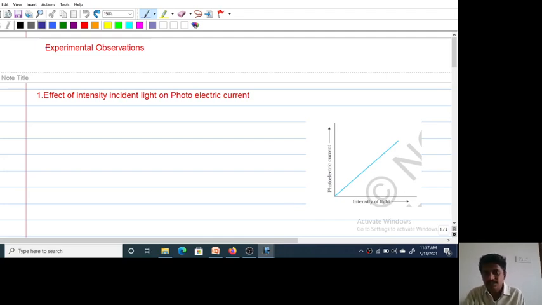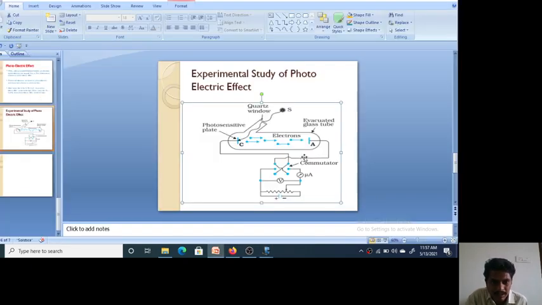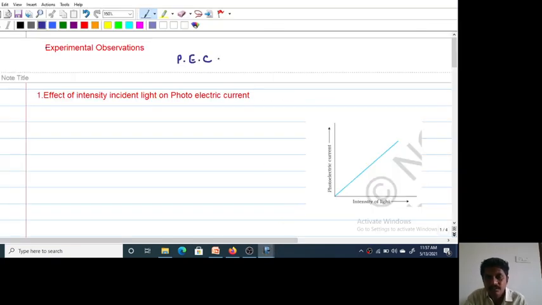So the first experimental observation here is the photoelectric current. What is a photoelectric current? Here, when electrons are collected by the anode, those electrons are moving in the circuit and the wire. So motion of charges, that is electrons, is nothing but current. That current depends upon four points, four parameters actually.